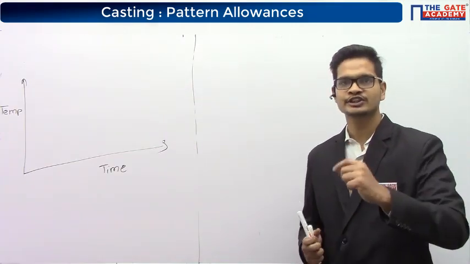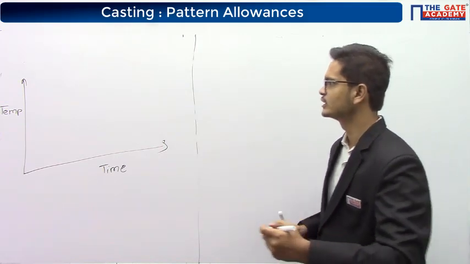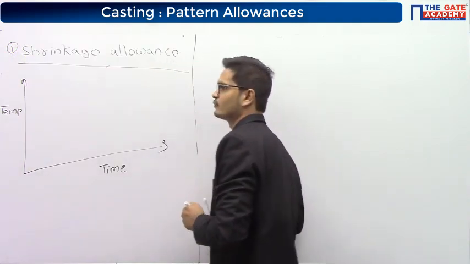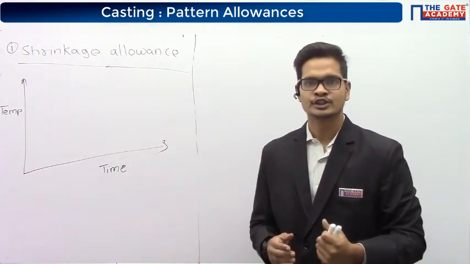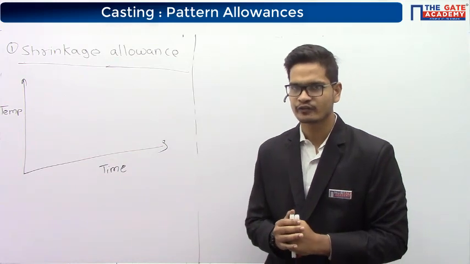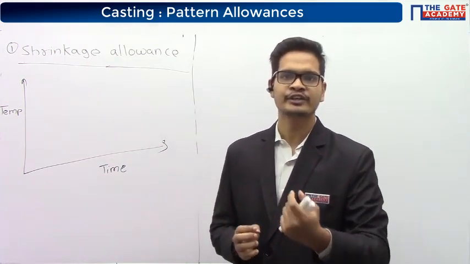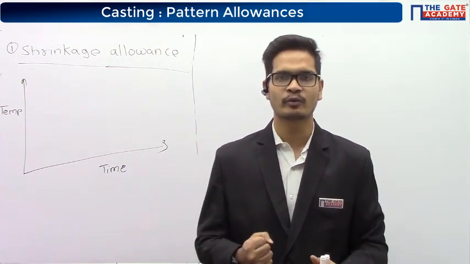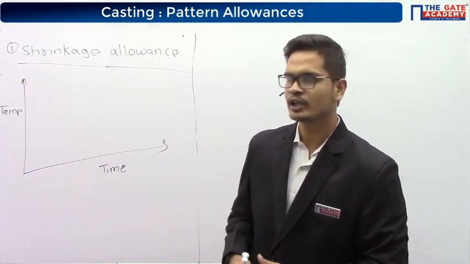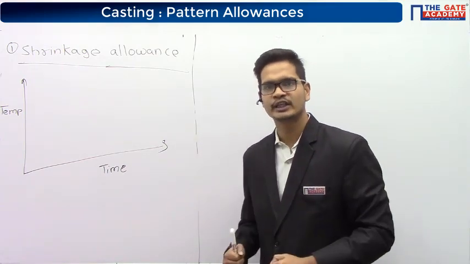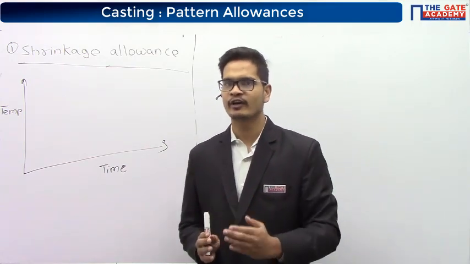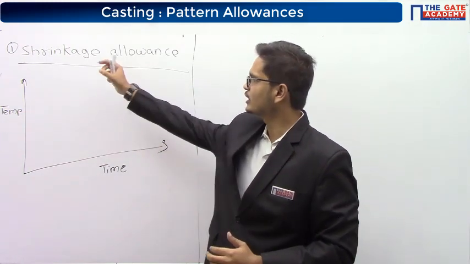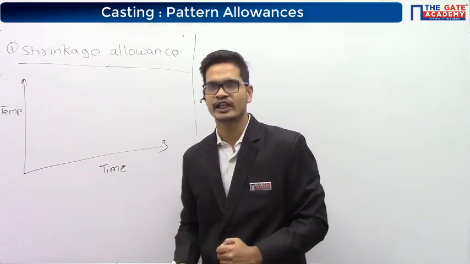So let's first start with the first allowance, which is shrinkage allowance. Whenever a metal is at a higher temperature and it cools down, it starts to shrink. Whenever metal cools down from a higher temperature, it shrinks. Similarly, when you have poured the molten metal inside the mold and it is getting solidified, its temperature is reducing, so it will shrink. So for considering that, we take shrinkage allowance.